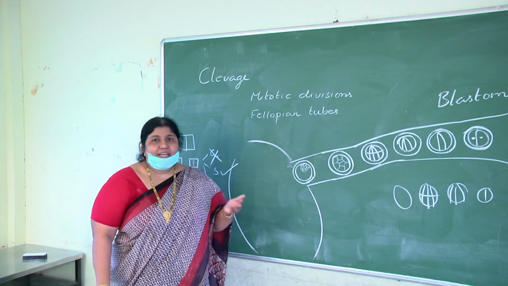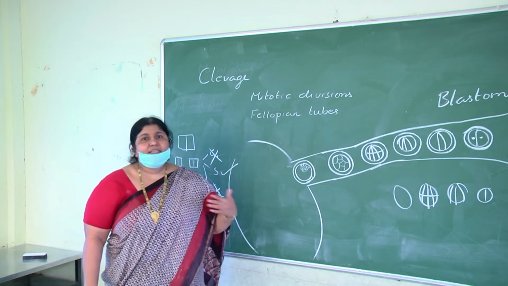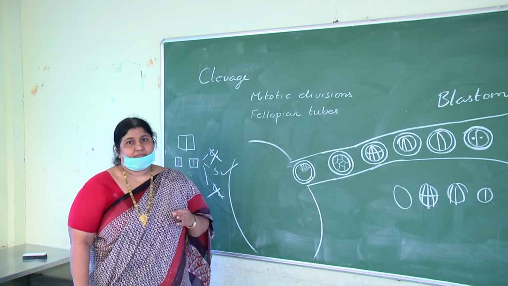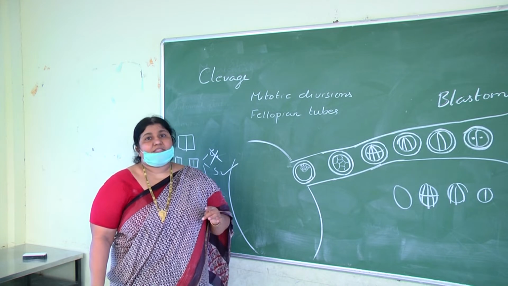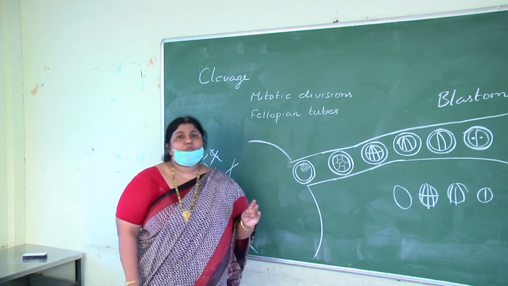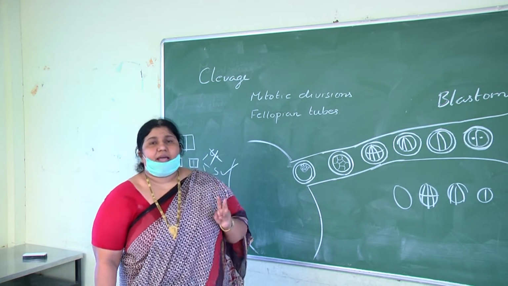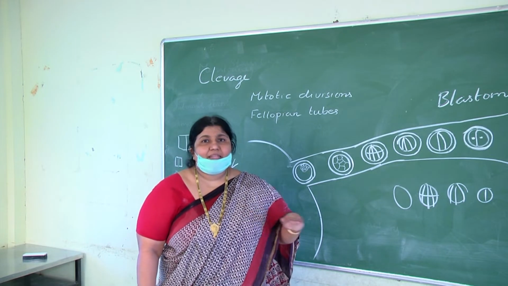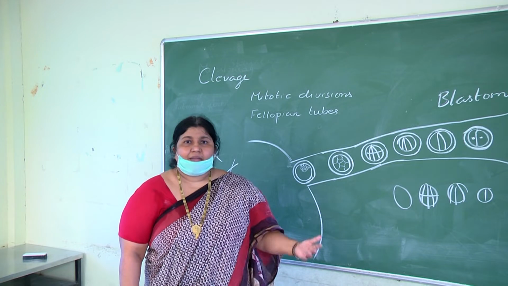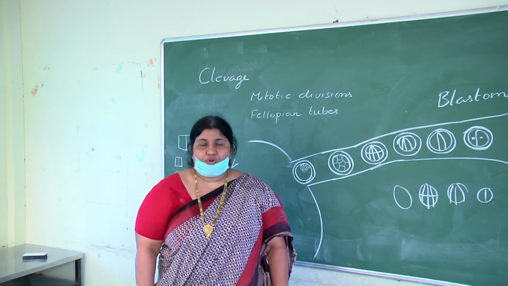So after every cleavage, the amount of DNA is increasing, children, but the cytoplasm is decreasing. Because of this, the size of the blastomere is decreasing, even though the number of blastomeres is increasing, and the size of the embryo remains the same. That is about the general cleavage points we should know.